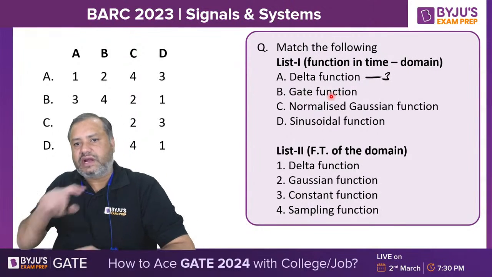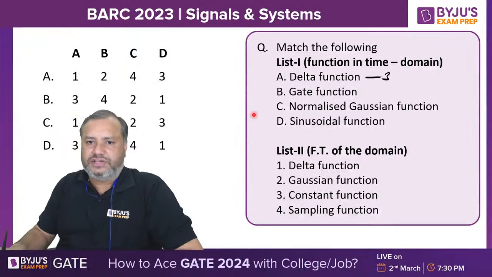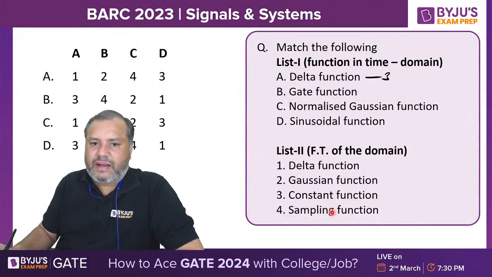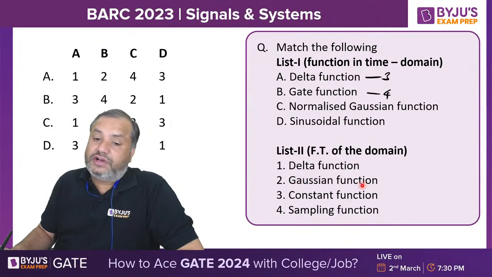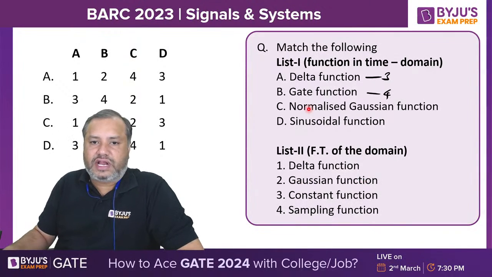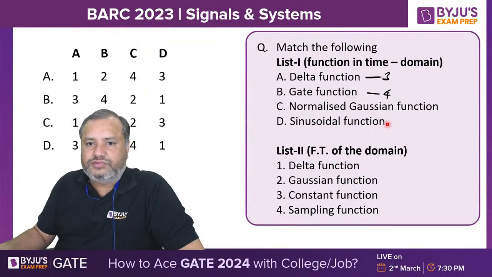Gate function means rectangular pulse. For a rectangular function, we have the sinc or sampling function. So B is mapped with 4. A Gaussian function will have a Gaussian Fourier transform. So the normalized Gaussian function will have a Gaussian Fourier transform, and it is mapped with